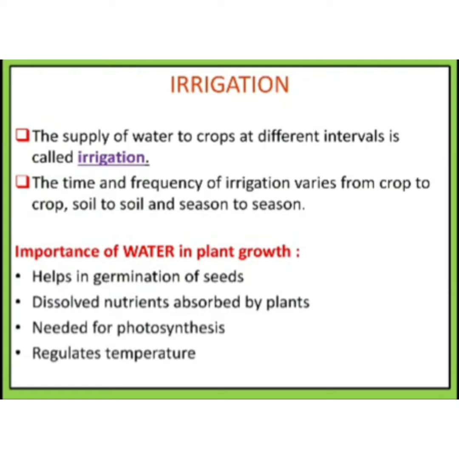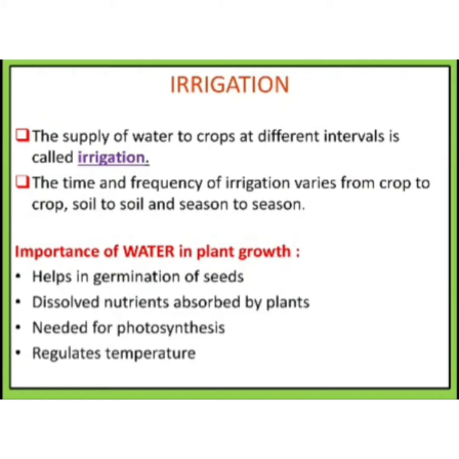So, what is irrigation? The supply of water to crops at different intervals is called irrigation. The supply of water at regular intervals is called irrigation. Here we are mainly concerned about artificial irrigation, not the natural source like rainfall.